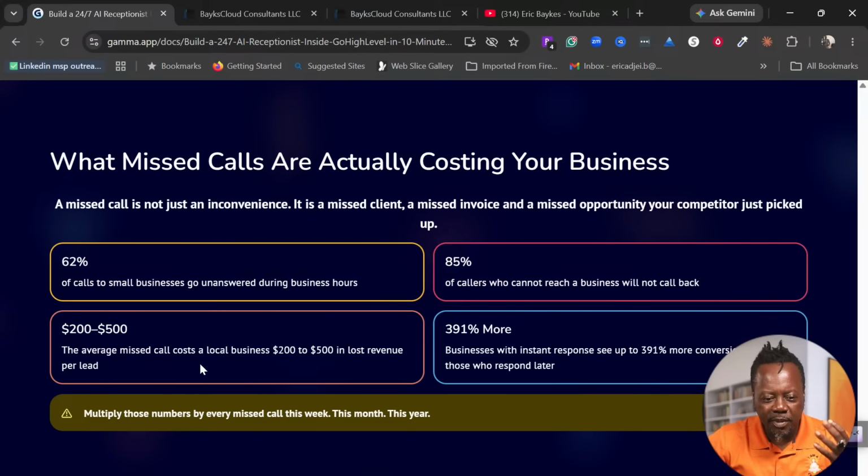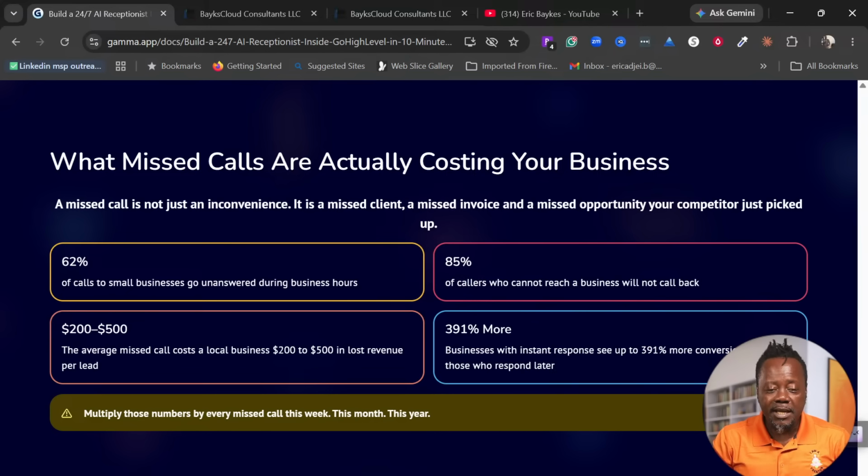And the average missed call could be worth anywhere from $200 to $500, depending on the kind of service or what you sell. If you are a coach or a consultant or something like that, it could be even more. It could be 5,000 per client, it could be 10K, 20K, even 50K per client. This is relative to what you do in your industry, right?